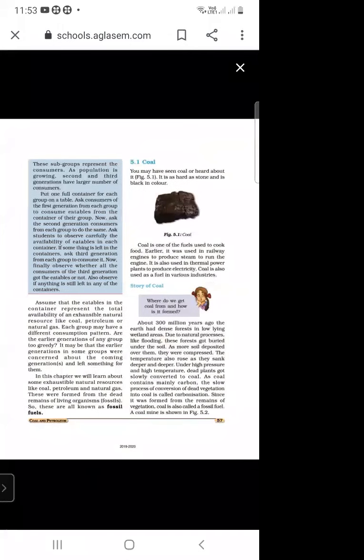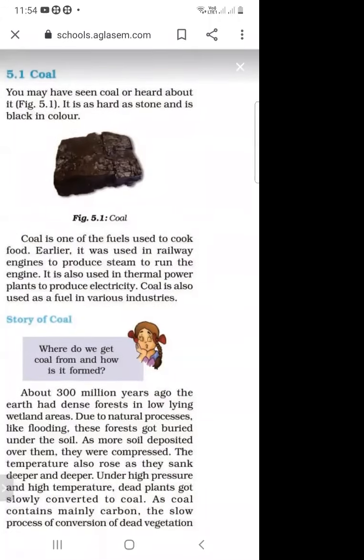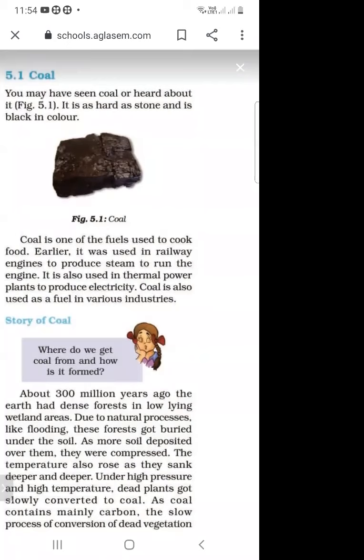So what do you mean by coal? You may have seen coal or heard about it. It is as hard as stone and it is black in color. Coal is very hard, just like stone, and it is always black in color.